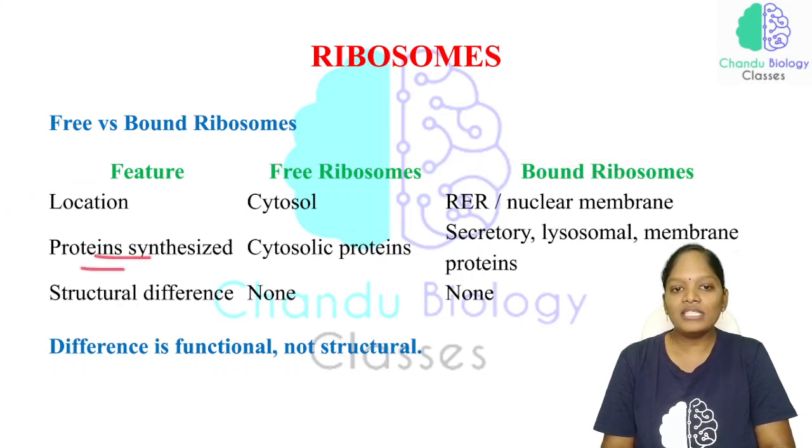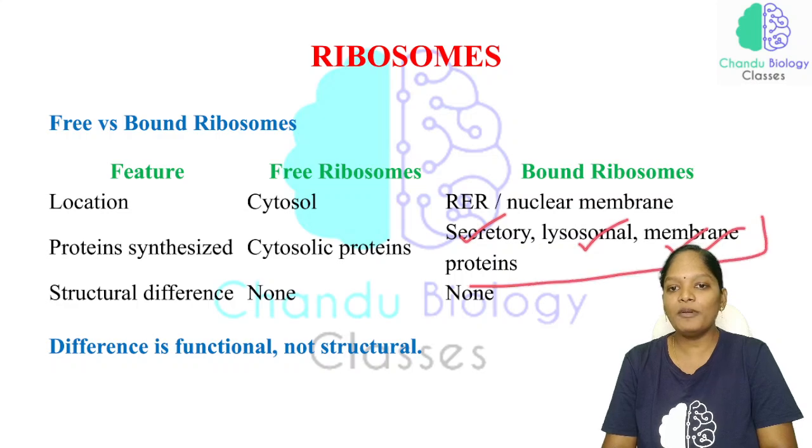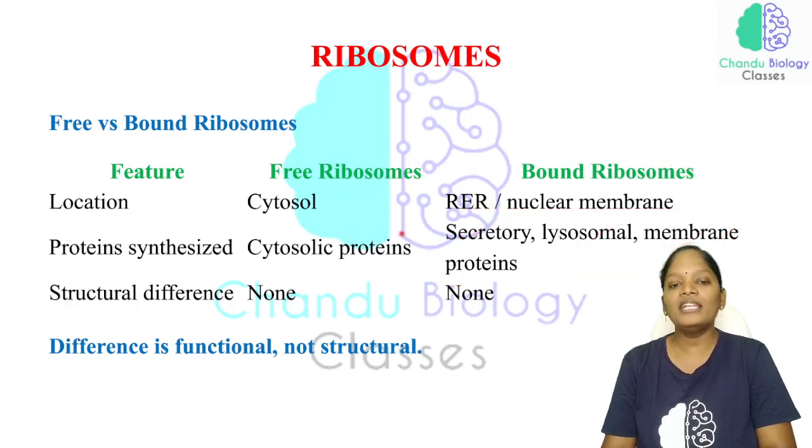And the proteins synthesized: on the free ribosomes, the cytosolic proteins are synthesized, and on the membrane bound ribosomes, secretory proteins, lysosomal proteins and membrane proteins are synthesized. All these types of proteins are synthesized by the membrane bound ribosome, and the cytosolic proteins are synthesized by the free ribosomes.